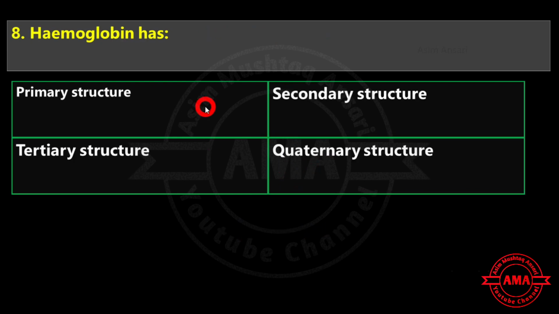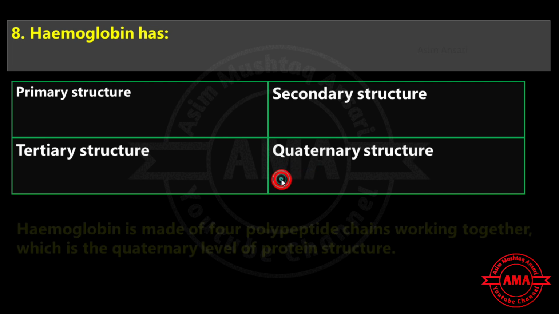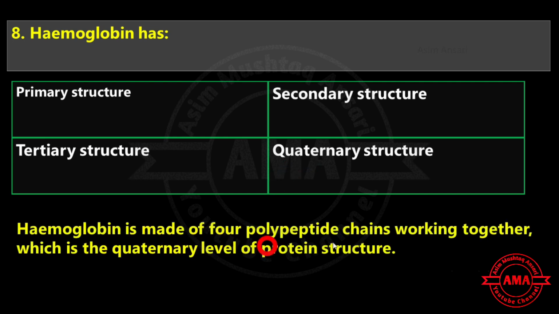Next is hemoglobin has primary structure, secondary structure, tertiary structure or quaternary structure. Hemoglobin is made of 4 polypeptide chains working together, which is the quaternary level of protein structure. So the exact answer is quaternary structure.